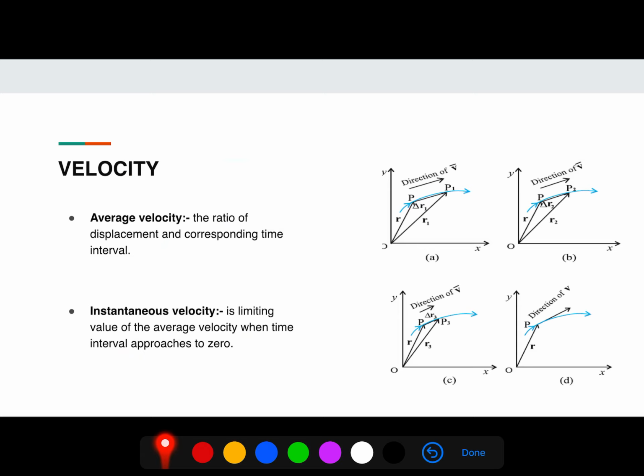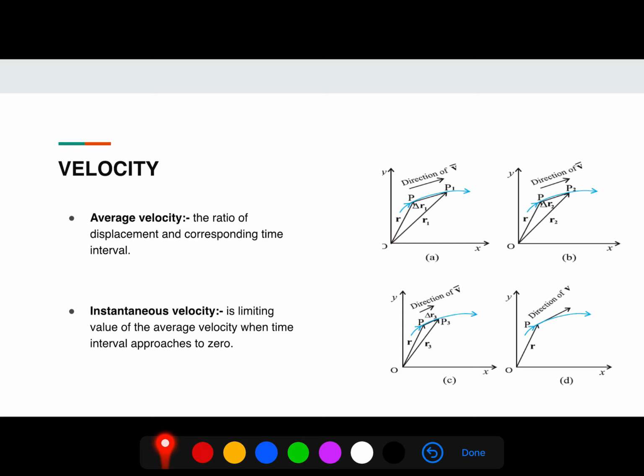Next is velocity. In this topic, two types of velocity we are discussing. One is average velocity. The average velocity of an object is the ratio of the displacement and the corresponding time interval. Let the position vector of P be r at time t.